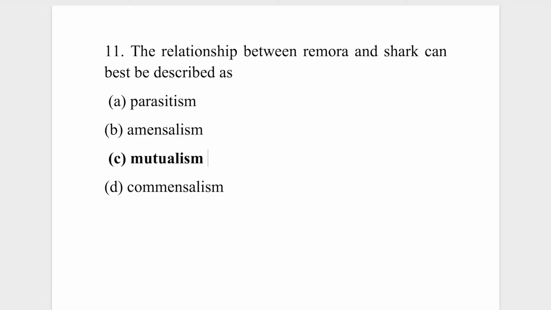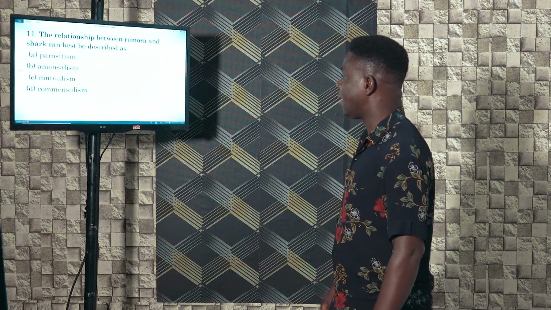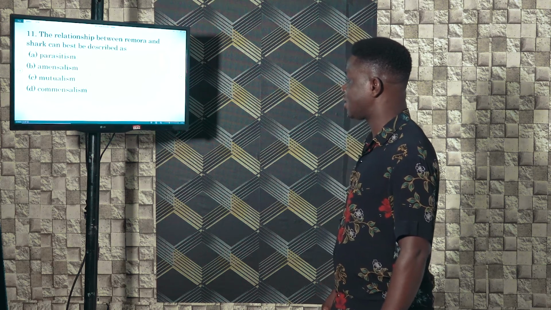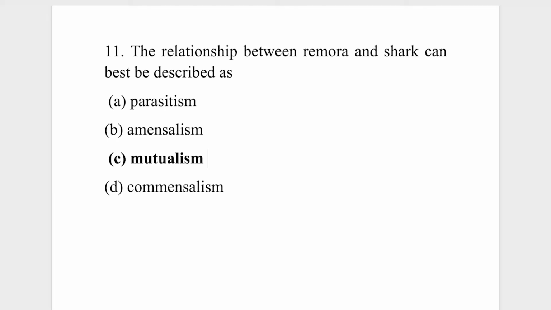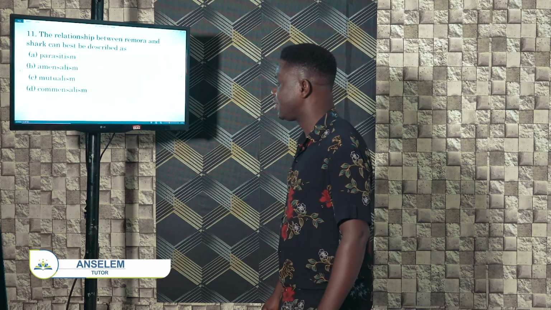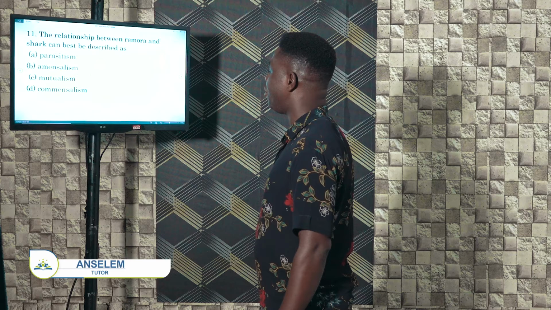Question number 11. The relationship between remora and shark can best be described as A, parasitism, B, amensalism, C, mutualism, and D, commensalism.